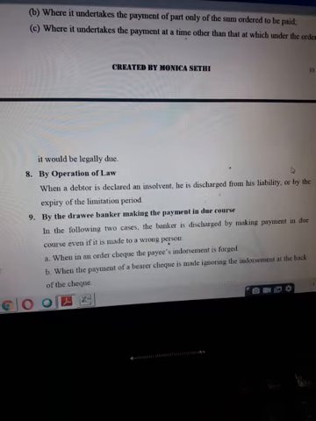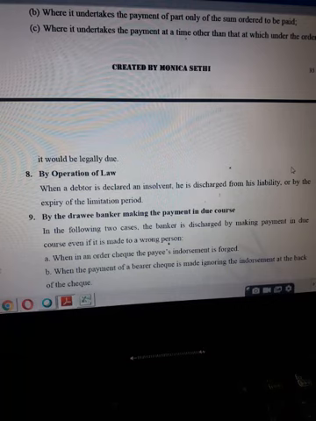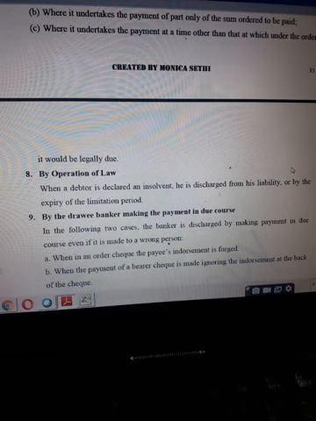Another situation of discharge can be by operation of law. By operation of law, when the debtor, meaning the drawer in case of bill of exchange, the maker in case of promissory note, becomes insolvent, in that case also they are discharged from their liability, although you will be able to get some amount subject to the property or estate of that person, but still he gets discharged from his liability on getting declared an insolvent person. But it is only the person who becomes insolvent. All other parties will remain liable because they may have a secondary liability.